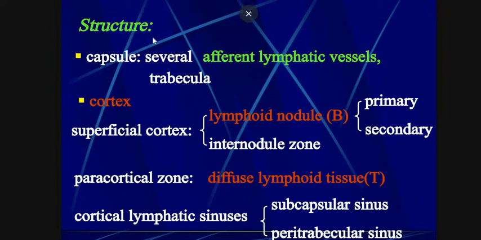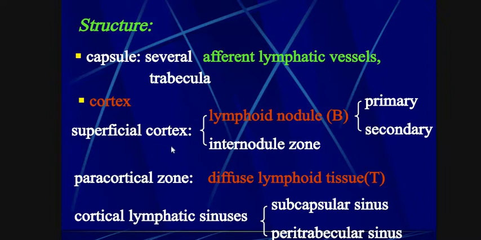Structure. If we talk about structure: capsule, several afferent lymphatic vessels, trabeculae. Means in the capsule region, trabeculae are present and many afferent lymphatic vessels are also present. The cortex region consists of the superficial cortex, paracortical zone, and cortical lymphatic sinuses.